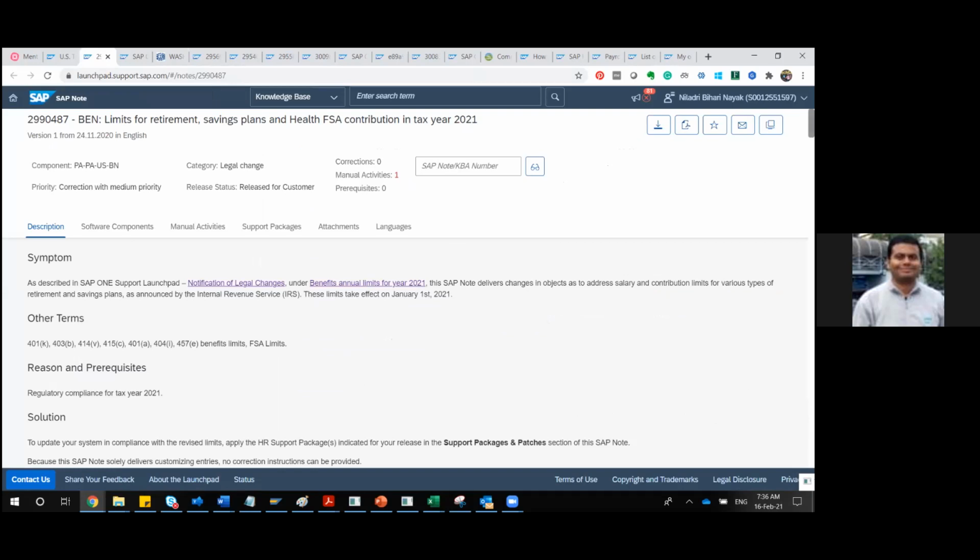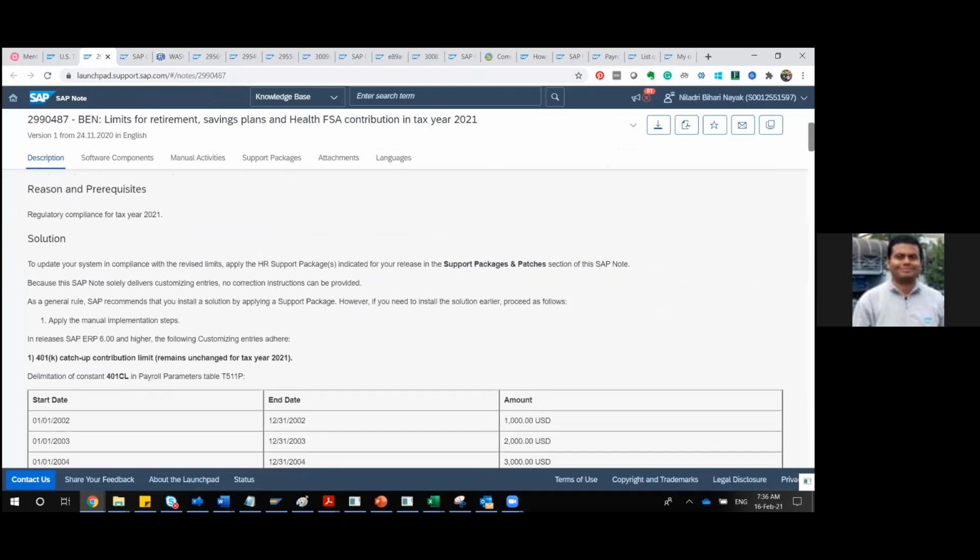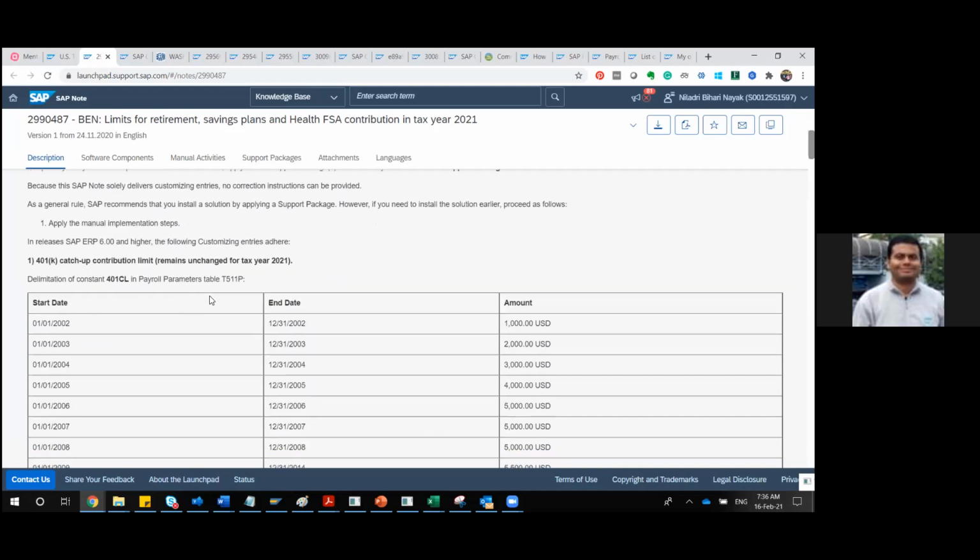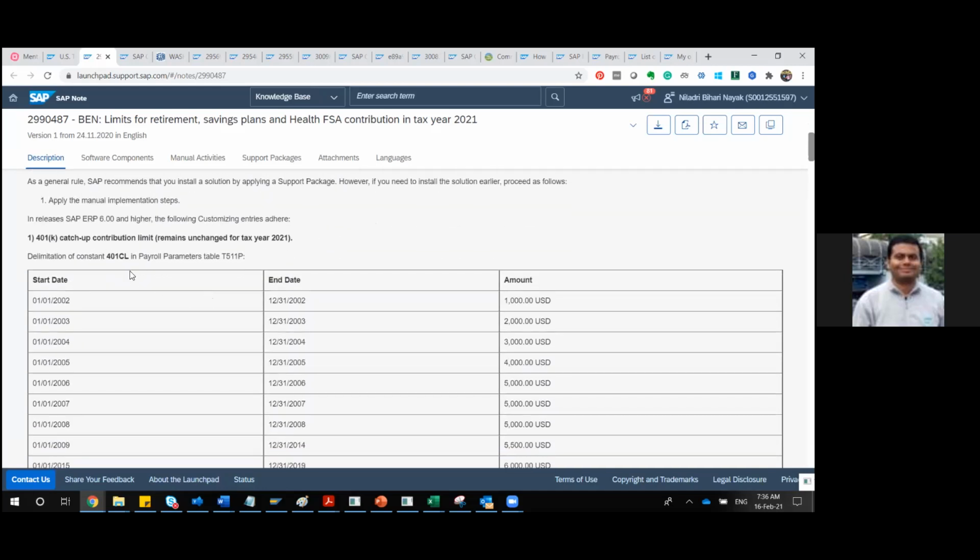So basically, although it involves manual activities, there is also something where you can update your system in compliance with certain patches you can apply. Otherwise, it gives the proper configuration.